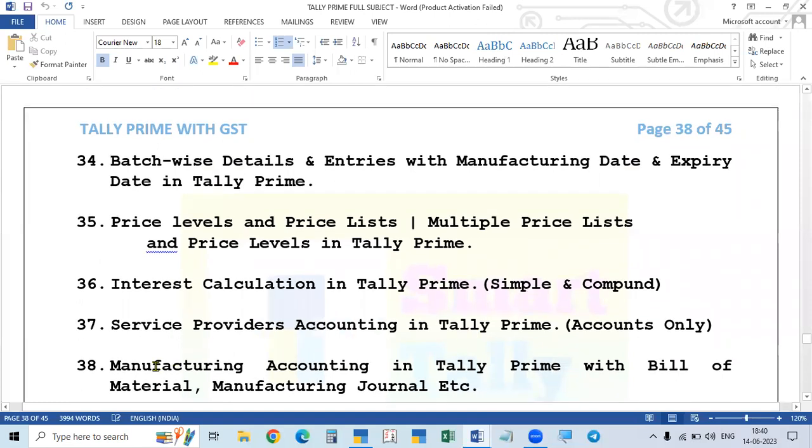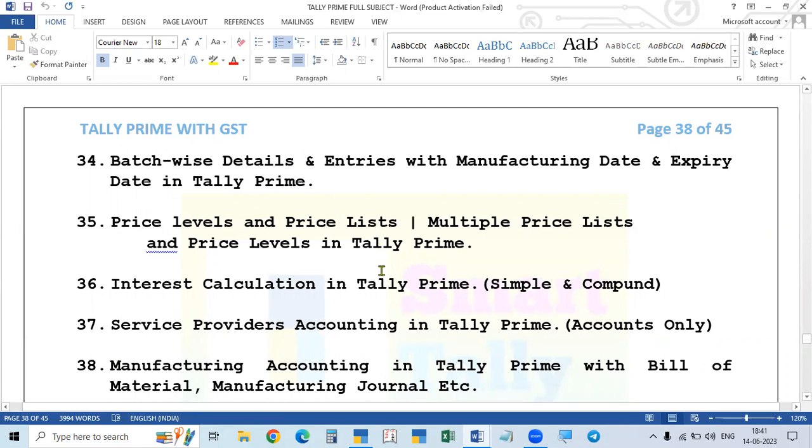Today our class is manufacturing accounting in Tally Prime with bill of material and manufacturing journal. This is the topic. I am dividing this topic into two videos, because in one video it will be a very lengthy video. That's why I am covering this topic in two videos: part 1 and part 2. In the previous class, we completed service providers, and previous to that, we completed all the other things.